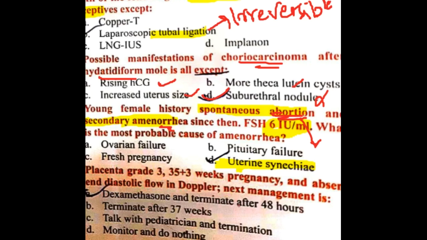Then the next question: grade 3 placenta, 35 plus 3 weeks of pregnancy, absent end diastolic flow. This is absent end diastolic flow in the Doppler. Next management is? See, grade 3 placenta, 35 plus 3 weeks of pregnancy, absent end diastolic flow. That means here the patient has two things. Remember, whenever there is absent end diastolic flow, that means